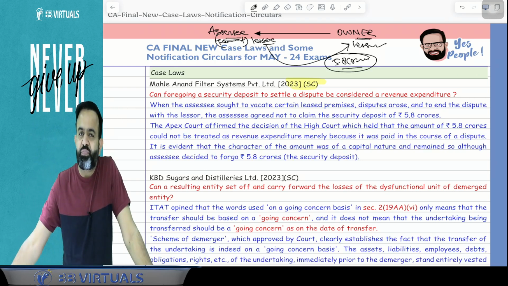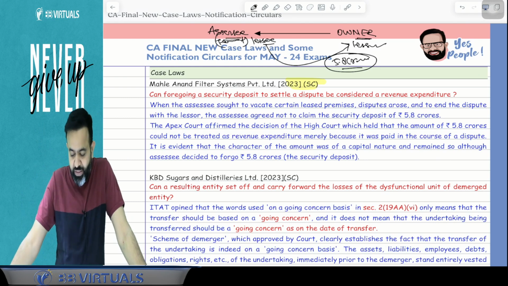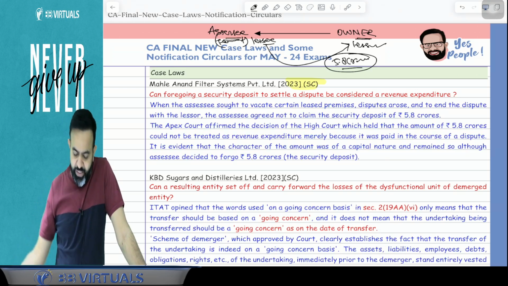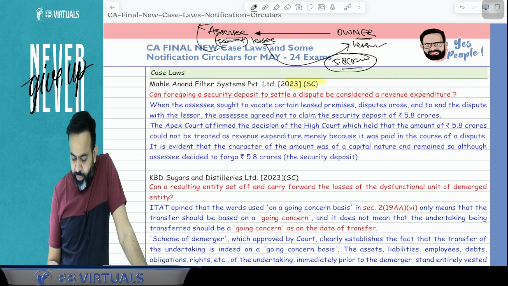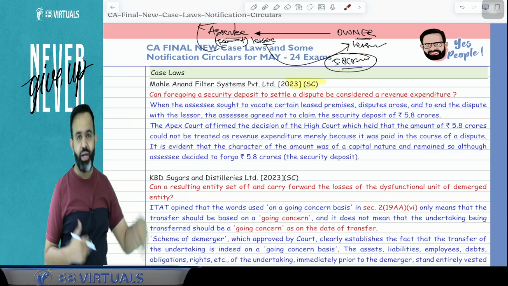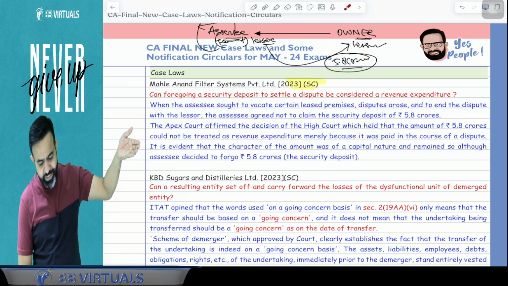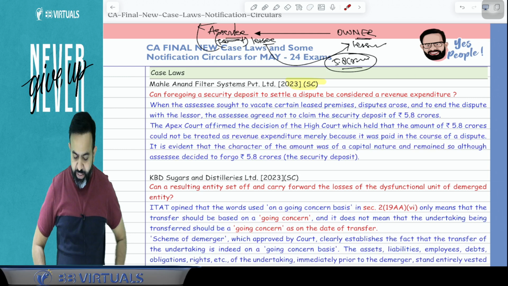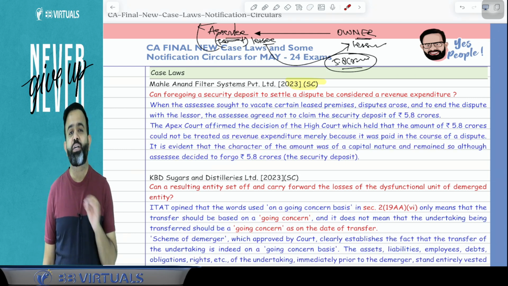Now guys, there was some dispute between the lessor and lessee. To settle that dispute, our assessee, this company, waived off that 5.8 crore deposit. They had paid that deposit, and to settle the dispute, they forwent that security deposit.